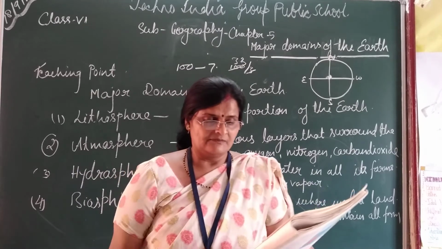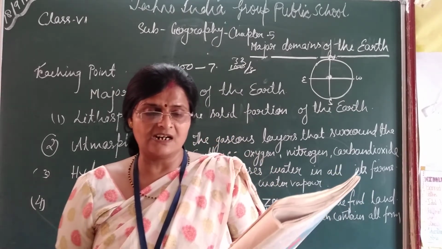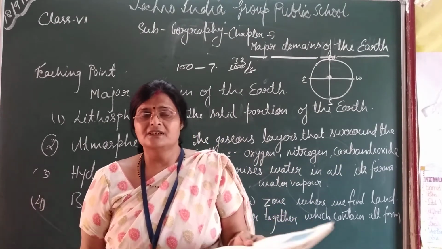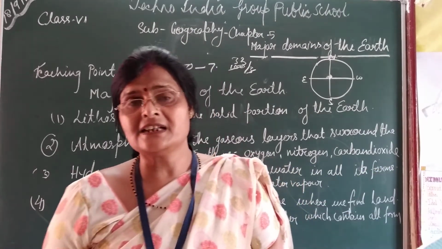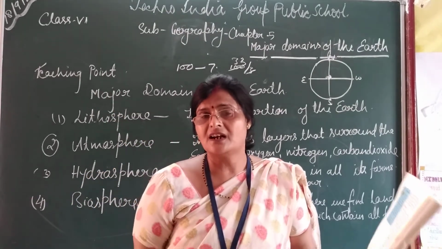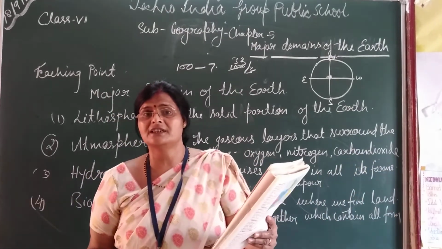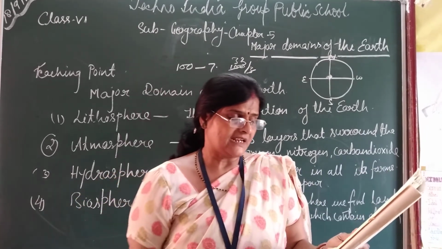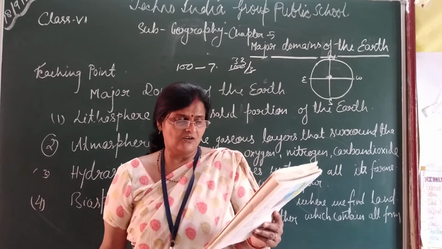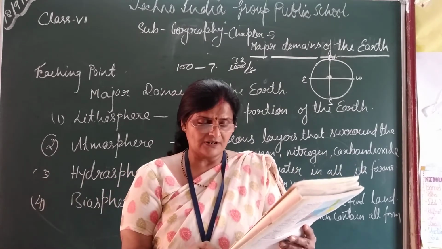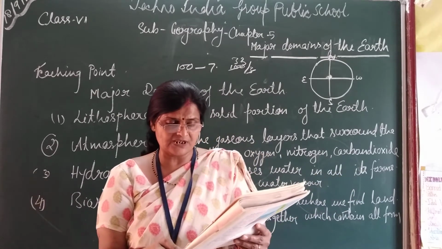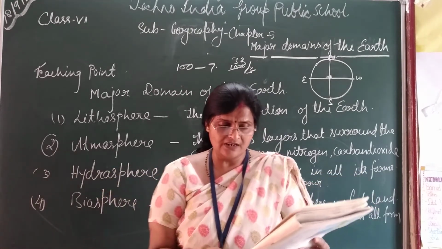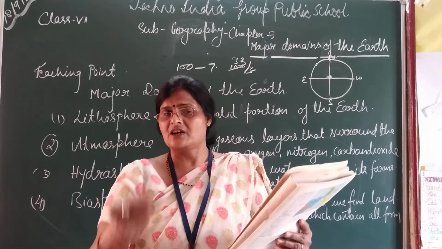Now, the Sahara Desert, the world's largest hot desert, is located in Africa. In Africa, the Great Sahara Desert, which is the world's largest desert, is situated. I hope you have listened to its name. Sahara Desert is the world's largest hot desert, located in Africa. The continent is bounded on all sides by the oceans and the sea.